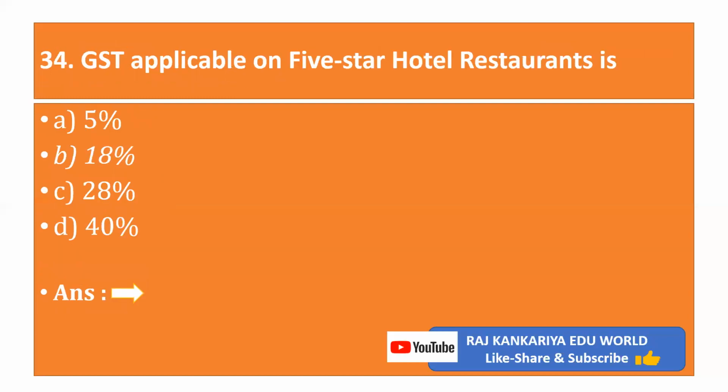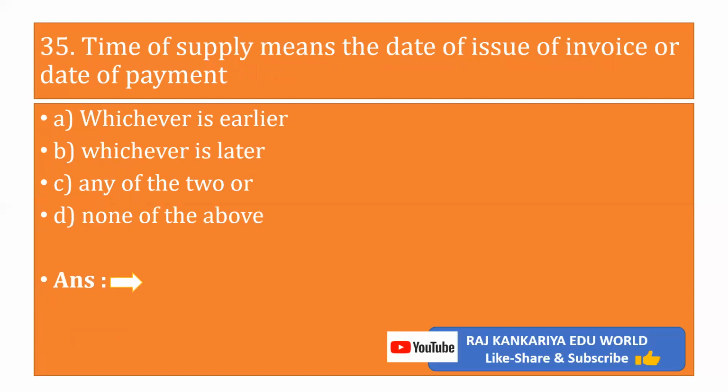Next objective number 34. GST applicable on 5-star hotels, restaurants is A 5%, B at the rate 18%, C at the rate 28%, D at 40%. The correct answer is 18%. Option is B.